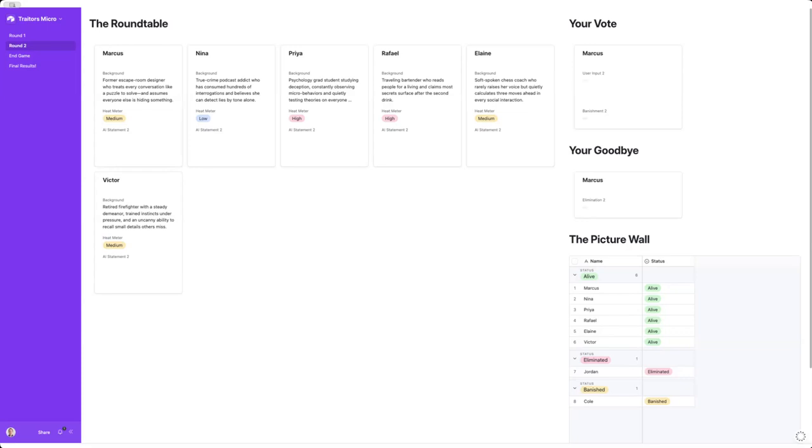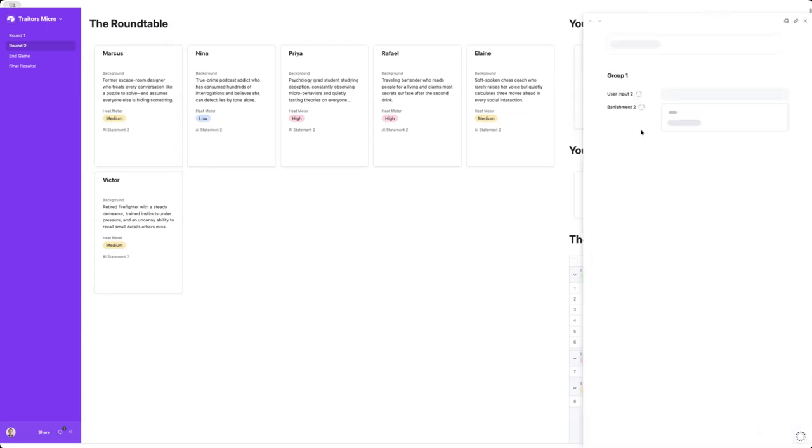Now, basically very similar. So again, who am I going to vote for this time? Okay, I was on Raphael. I think maybe I'm going to vote for Priya this time. Didn't like something I heard at lunch. Okay.